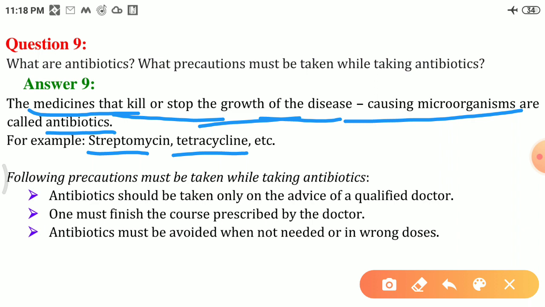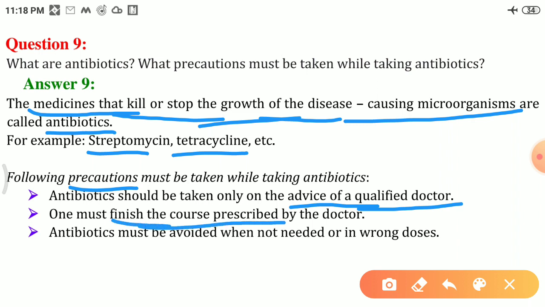First, antibiotics should be taken only on the advice of a qualified doctor. We should not take them ourselves. One must finish the course prescribed by the doctor. So whatever course the doctor has suggested, we should finish that course.